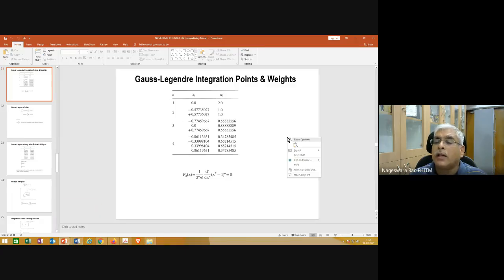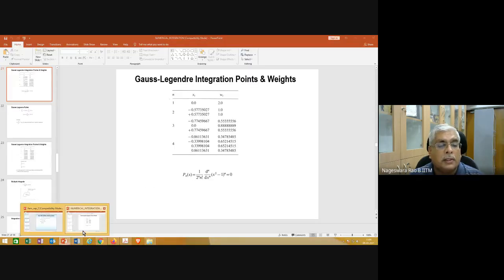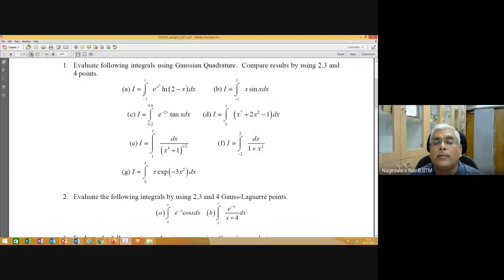But when you are trying to code, always make sure that you are using double precision. Always make sure you are using double precision in your MATLAB codes, or when you are writing your own program or something like that. Anyway, making use of these integration points and weights, you should be able to solve this assignment problem 1.